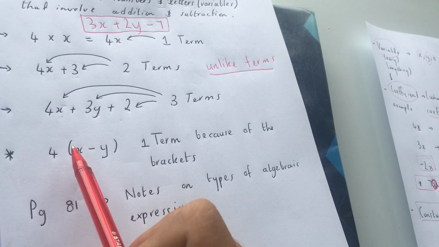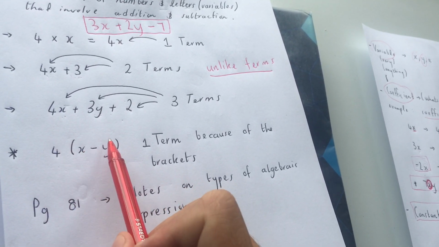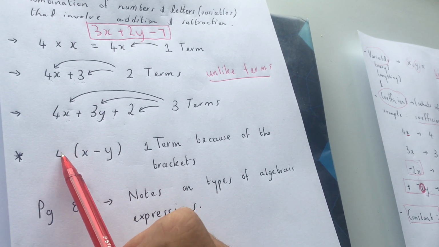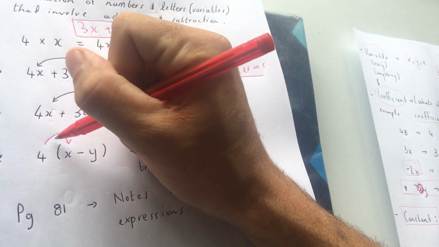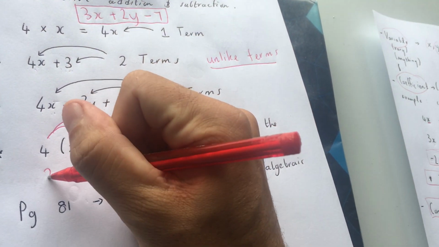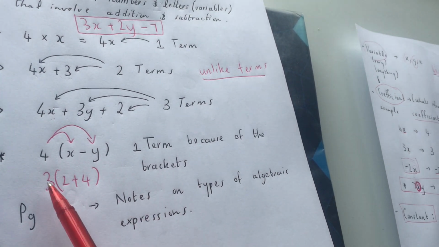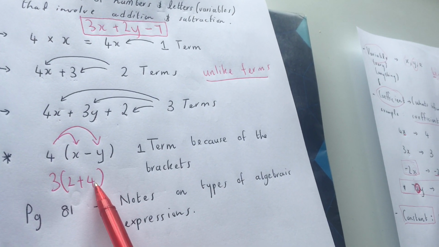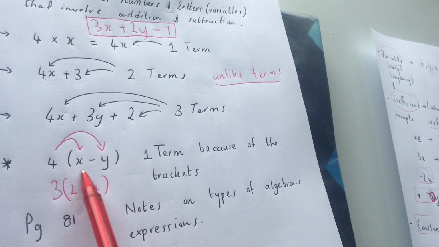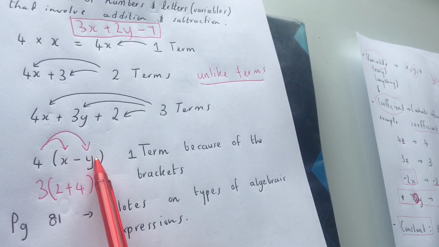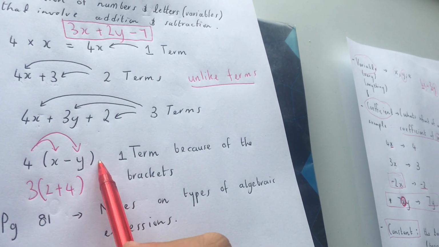If I ever got a 4, and do you remember the distribution law? The distribution law was I have to take the 4 and multiply it in, and we did it without variables. So we did an example like this, 3(2 plus 4) in your cycle test previously. So it was 3 times 2, 3 times 4. All right. Now here again, this over here is also we're distributing in, but because of the brackets, it's seen